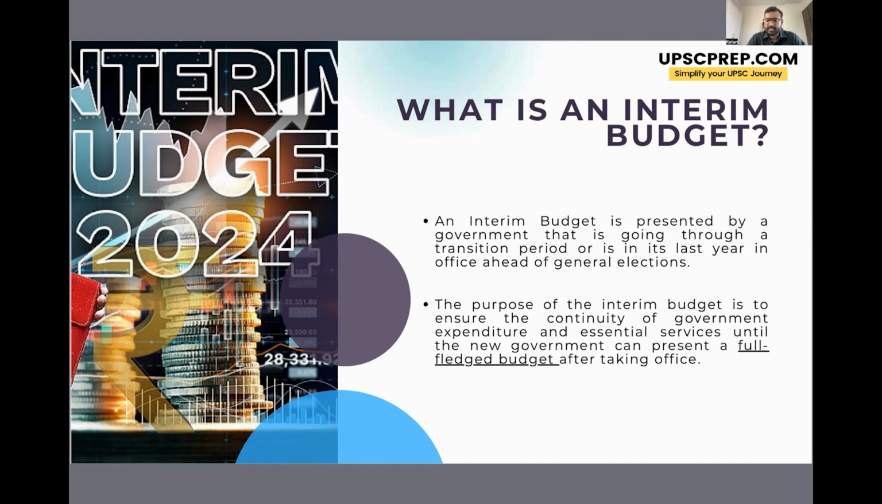So for now, the government presents an interim budget. Now the function of the interim budget is to ensure the continuity of the government expenditure and some essential services. So to maintain continuity, the government presents the interim budget. Now in this interim budget, the government will not do any major announcements, because if the government does any populist announcement, then that may affect the results of the elections, right? So we do not want that. So because of all these reasons, an interim budget is presented. Now, when the new government comes in power and takes office, then it is free to present a full-fledged budget, which it will usually do in around June or July.